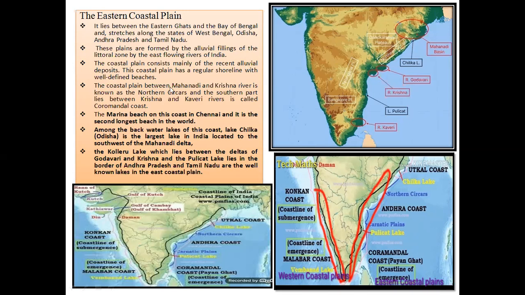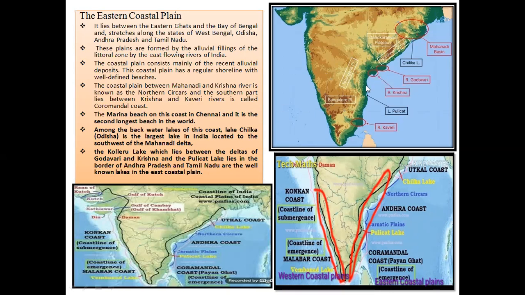The coastal plain between the Mahanadi and Krishna rivers is known as the Northern Sarkars. See this region. This is Mahanadi and this is Krishna. In between these two rivers, there is a plain that was created by these two rivers. So River Mahanadi and River Krishna create a coastal plain that is known as the Northern Sarkars. And the southern part lies between the Krishna and Kaveri.